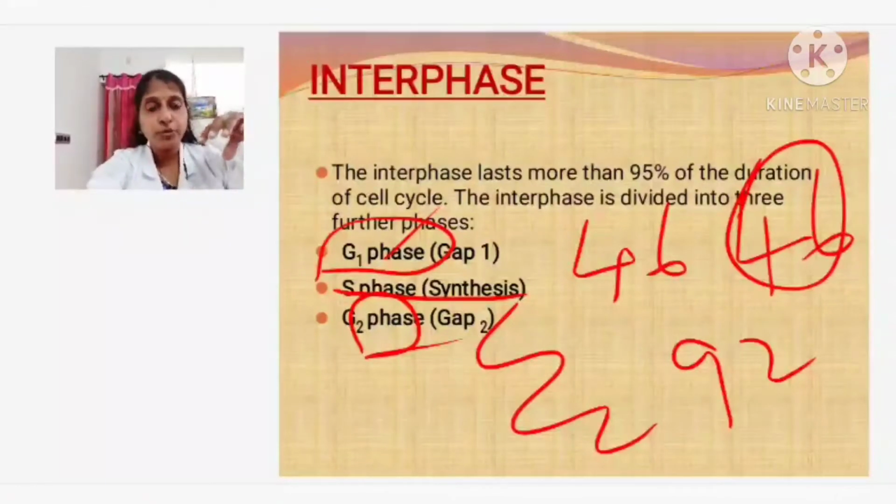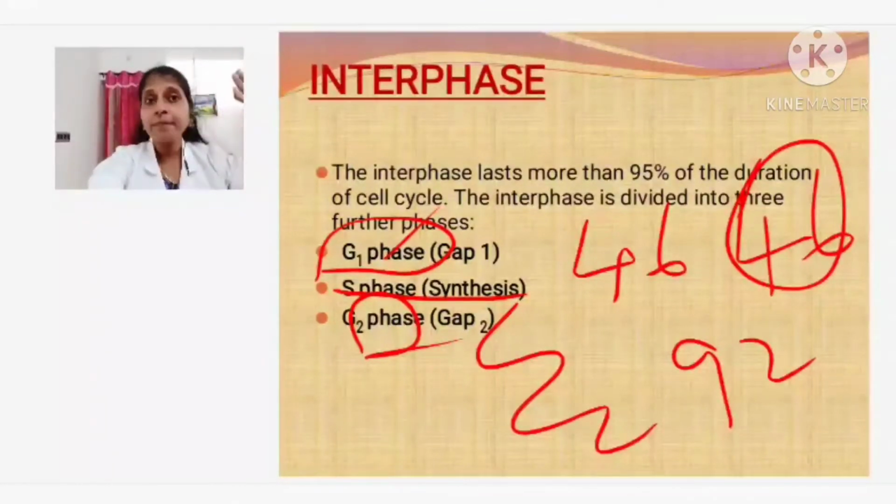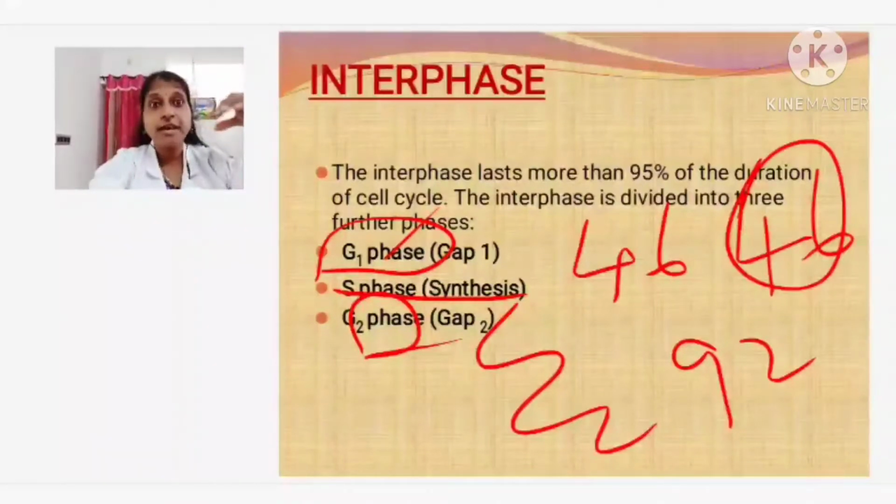The Golgi bodies, mitochondria, every component, they will check if everything is sufficiently present, then the cell will be okay. Otherwise, they will produce the same in the gap 2 phase. So these are the 3 steps during interphase, where the cell seems as if it is resting, but actually it is not resting. It is making itself ready for division.